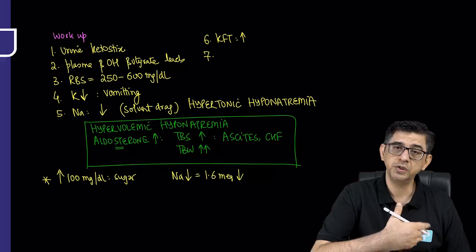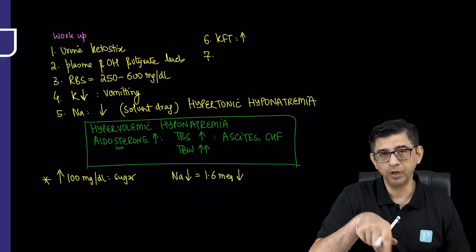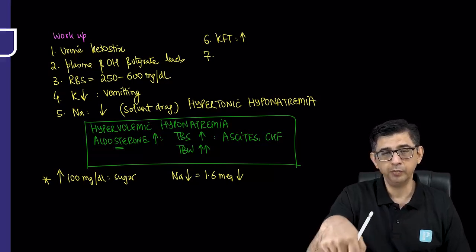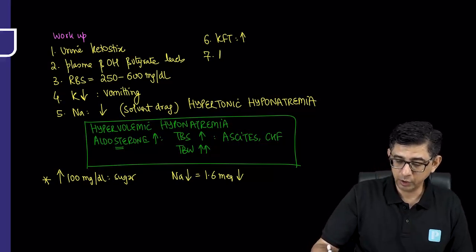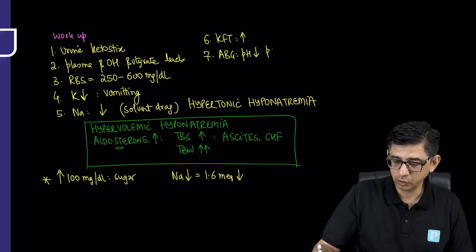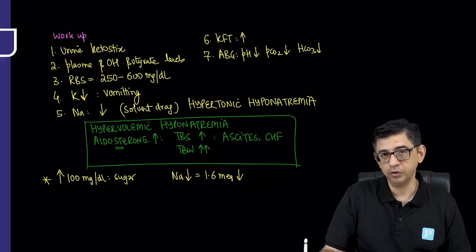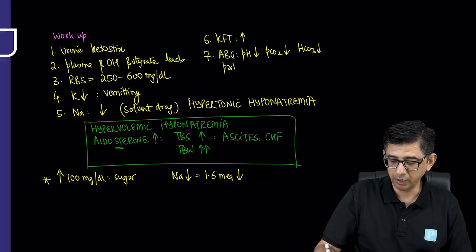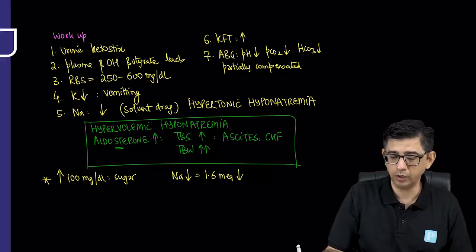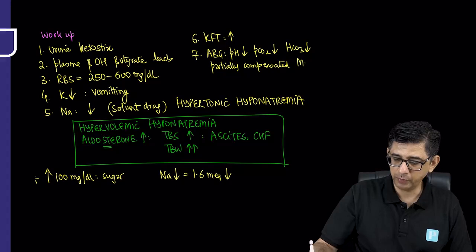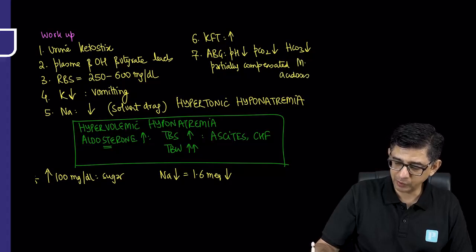Then even much more severe dehydration will come in the topic after this, that is hyperosmolar coma, where prerenal AKI can be present. The renal shutdown can even be present. When you will look at the ABG report of this particular case, the pH is obviously gonna be less. PCO2 will also be less because the person is hyperventilating, and bicarbonate will also be less. If all three arrows are going in same direction, it would mean that your patient is having partially compensated. The word is partially, not fully, because pH will normalize in fully compensated. So I'm saying partially compensated metabolic acidosis will be present at this point of time.